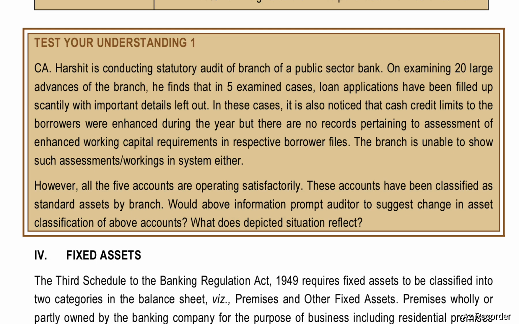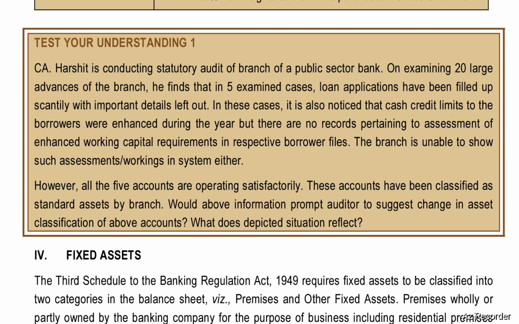On examining 20 large advances of the branch, he finds that in 5 examined cases, loan applications have been filled up scantily with important details left out. In these cases, it is also noticed that cash credit limits to the borrowers were enhanced during the year, but there are no records pertaining to assessment of enhanced working capital requirements in respect of borrower files. The branch is unable to show such assessments or workings in the system either.